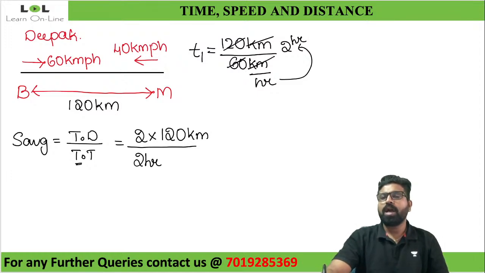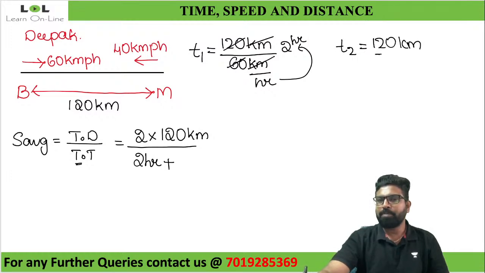Now, while coming back, I want total time, which means time traveling from Bangalore to Mysore and Mysore back to Bangalore. How much time will it take while he's traveling from Mysore to Bangalore? That is nothing but distance by speed. You know distance is the same, 120 kilometers, divided by the speed he's traveling with, 40 kilometer per hour. Kilometers get cancelled, zero, zero. 4 ones are 4, 4 threes are 12. So I got to know time is 3 hours.